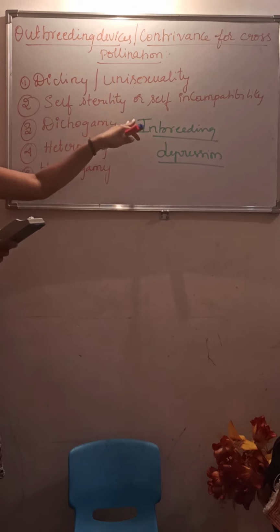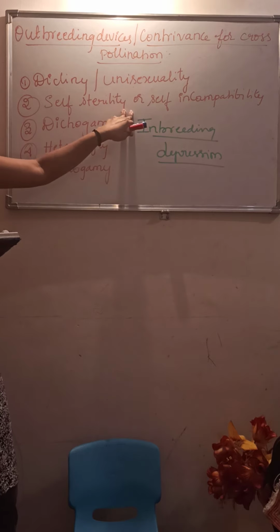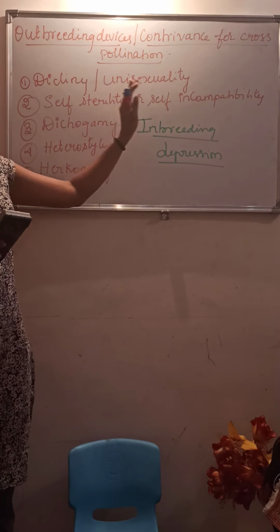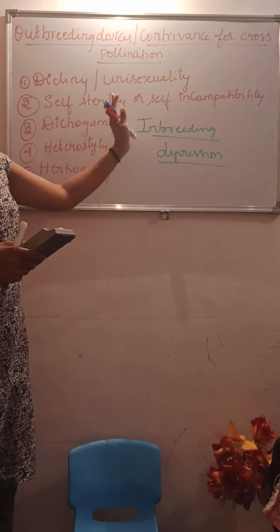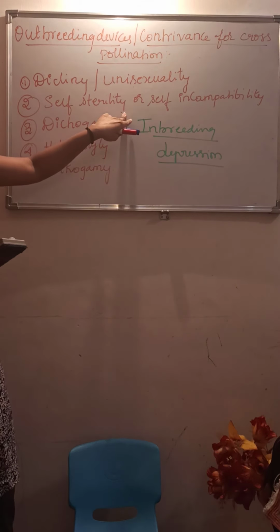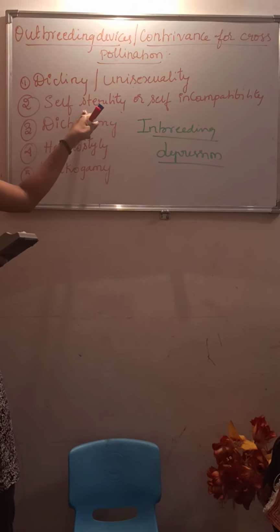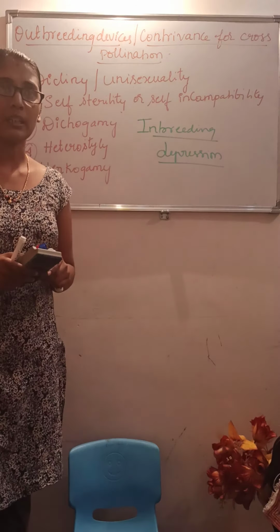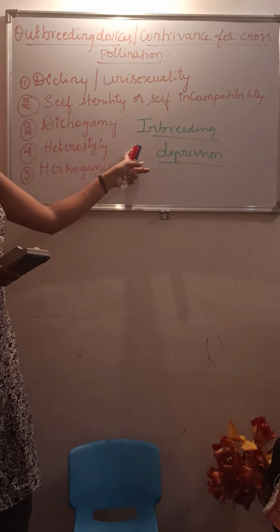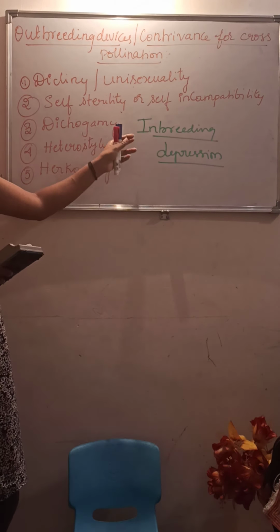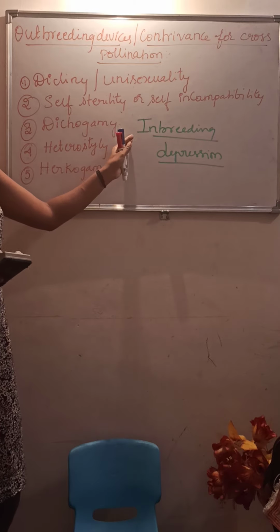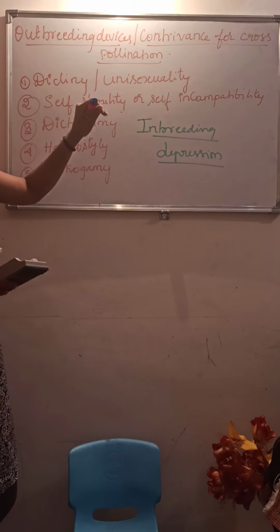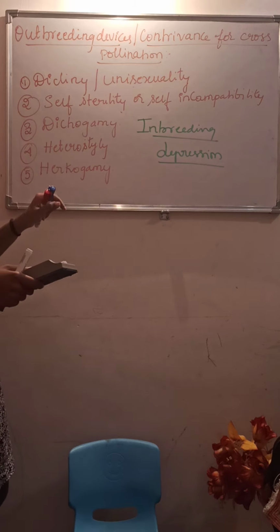If the pollen grains fall on the stigma, pollen germination does not occur. To overcome self pollination, they have undergone self-sterility or self-incompatibility.